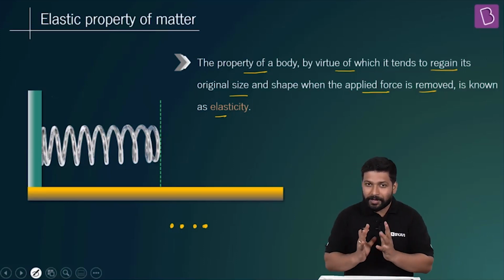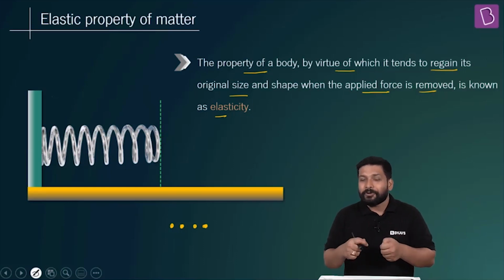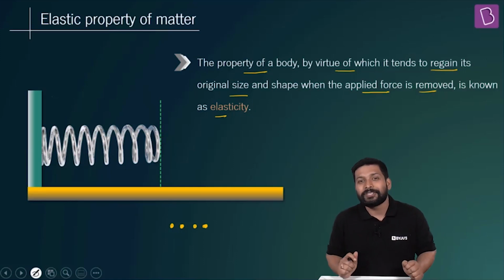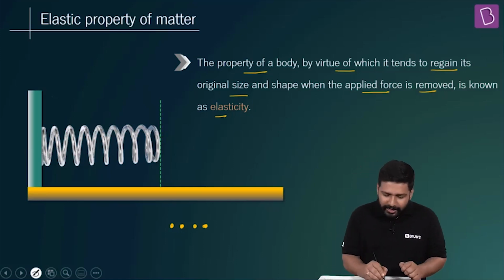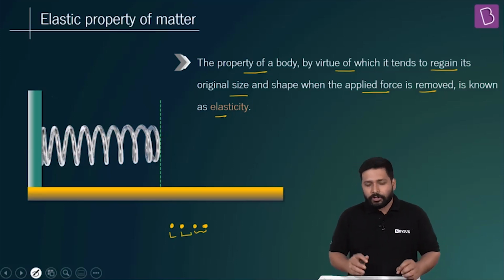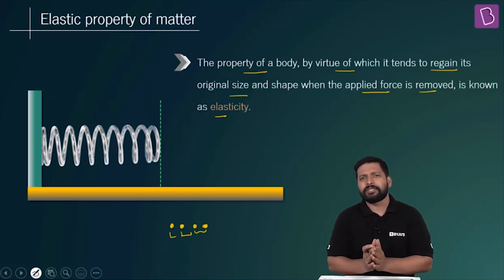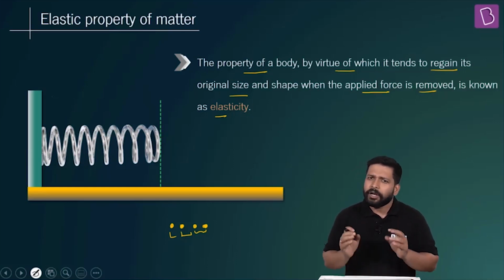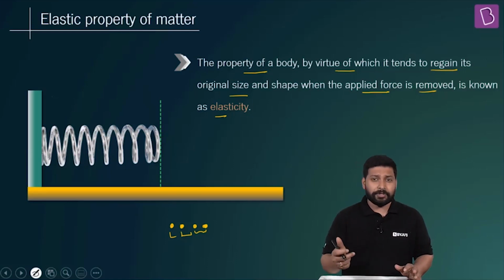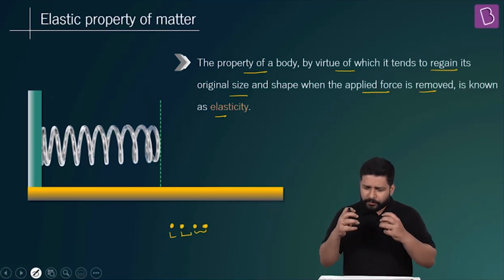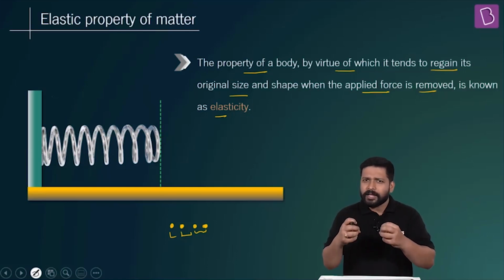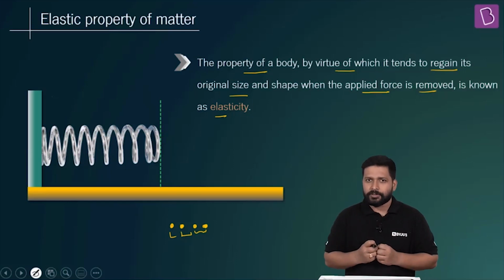So if you try to compress the spring, the spring will try to come back to its normal condition. If you try to extend it, then also it will try to come back to its initial condition, correct? So in this case, there exists an intermolecular force between all these molecules. When they are aligned and at natural length, there is a sufficient distance, and this distance is called interatomic distance or intermolecular distance. All these are chemistry terms, but I hope you understand that. So between two atoms, there is sufficient space, and this space is called interatomic distance.